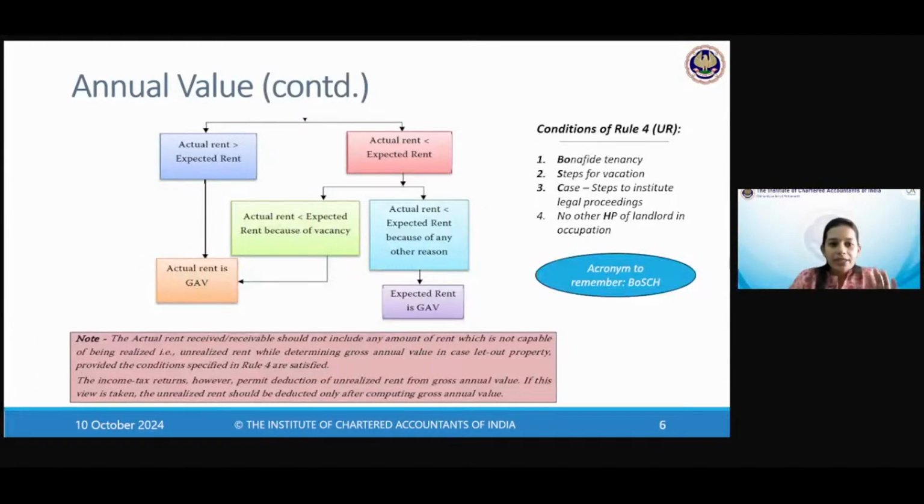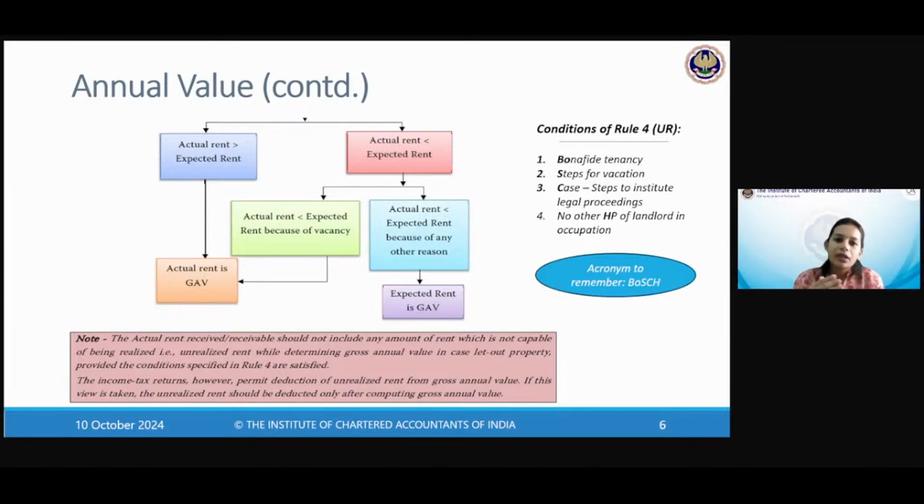Now we will add a little bit of tadka to this basic concept, because there will be variations around this. What happens if actual rent is more than expected rent? Normally, whichever is higher is the concept. So if actual rent is more than expected rent, then actual rent should be GAV. What happens if actual rent is less than expected rent? Then they tell you, please investigate further.